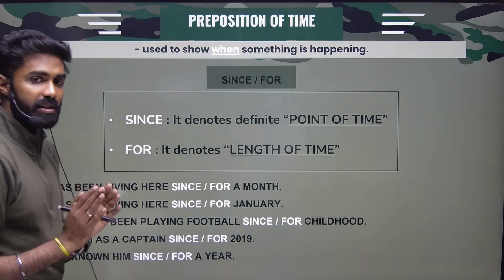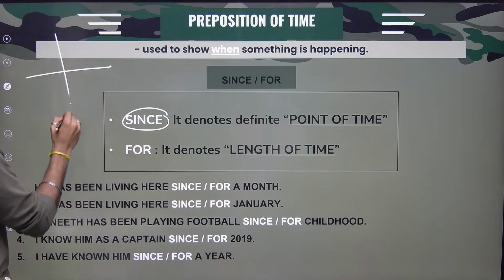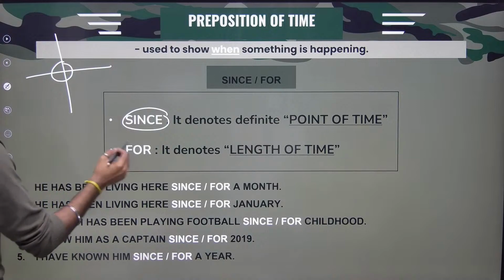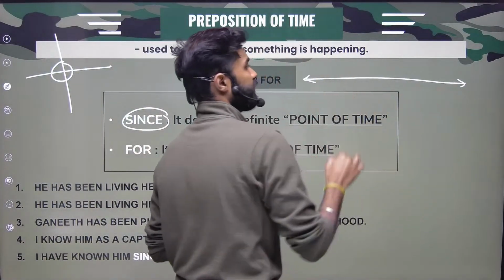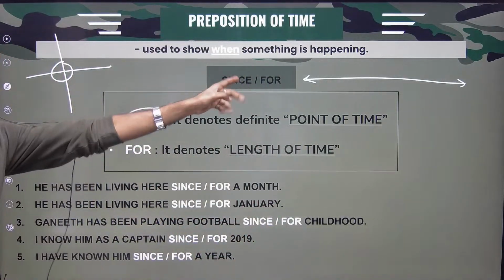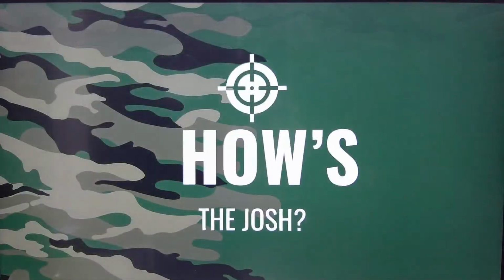So again, I'll just simply tell you one thing. Since means point of time. Remember it like this, point of time. Whereas for means period or length of time. That's it. Since for visual representation, you can keep this in mind, right?